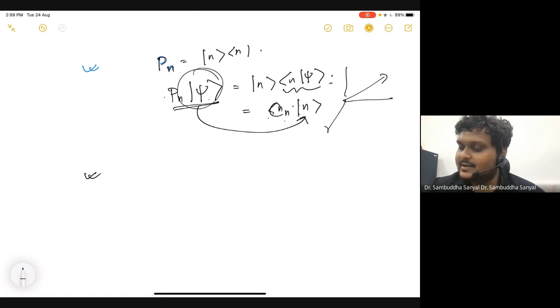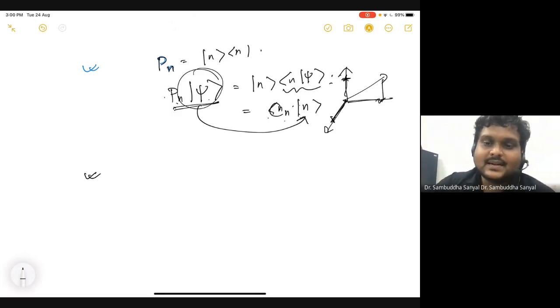So what I'm doing, I'm projecting that vector on a particular axis, x-axis, y-axis, or z-axis. This Pn operator is doing that job. Is that clear? That is why it is a projection?